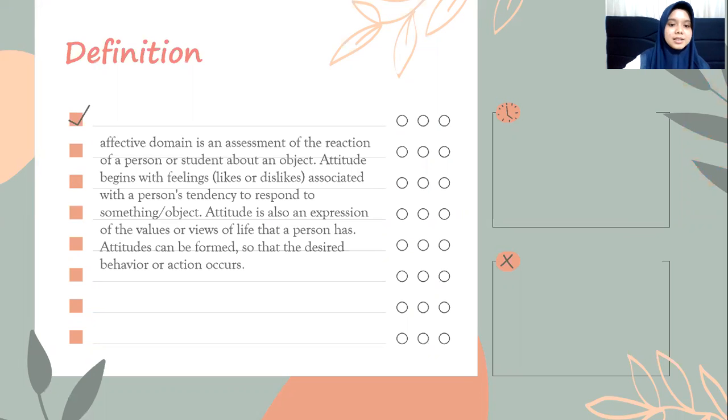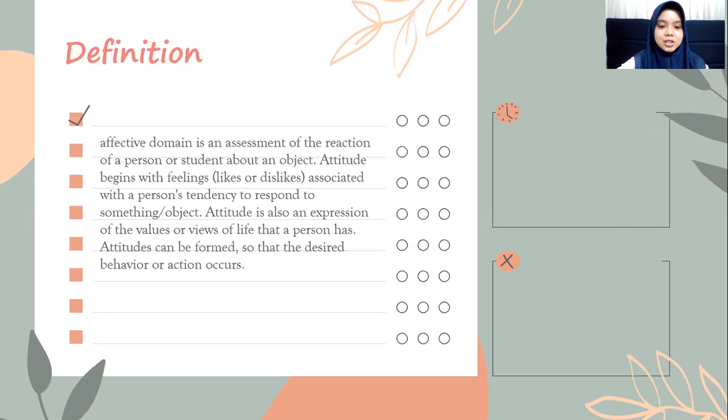Affective domain is an assessment of the reaction of a person or students about an object. Attitude begins with feelings, likes or dislikes associated with a person's tendency to respond to something or an object. Attitude is also an expression of the values or views of life that a person has. Attitudes can be formed so that the desired behavior or action occurs.